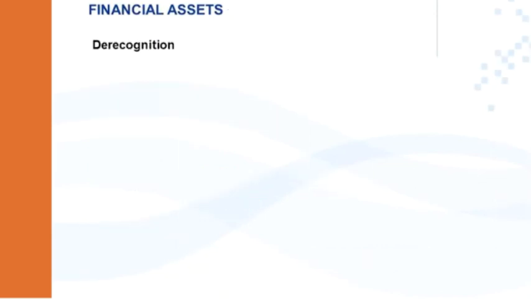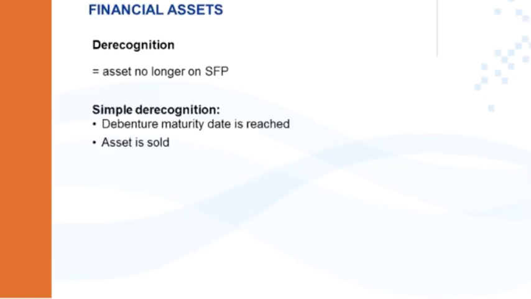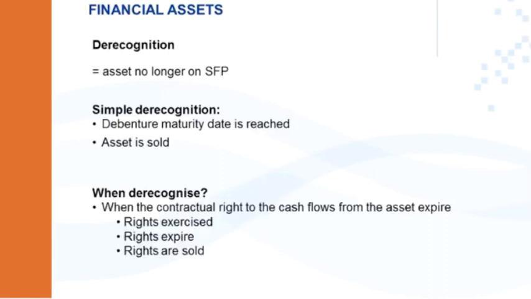Let's look at financial asset derecognition. This is when an asset is no longer on the statement of financial position. This would happen, for instance, where you have a debenture that's matured, its maturity date is reached, or when you sell an asset like an investment in a share and you sell that share investment. When do we derecognize?